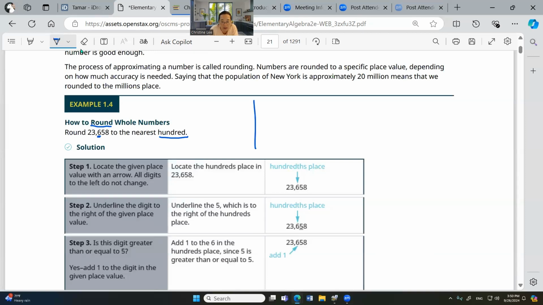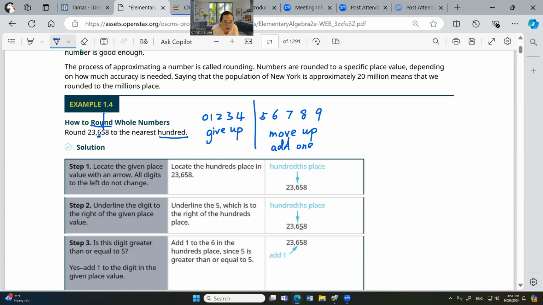If it's 0, 1, 2, 3, 4, you give up. Okay, you give up freely. If it's a 5, 6, 7, 8, 9, you move up, okay? You move up, or add 1 to the next one.